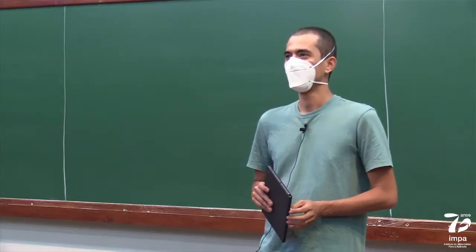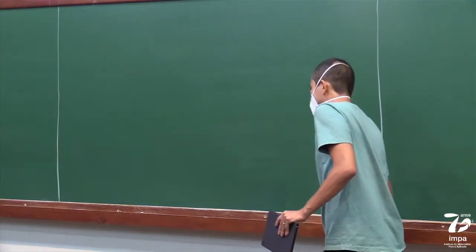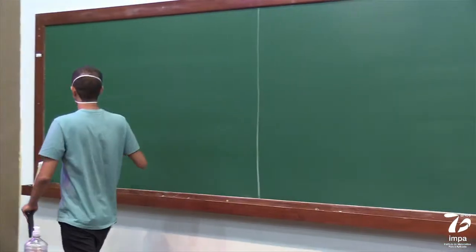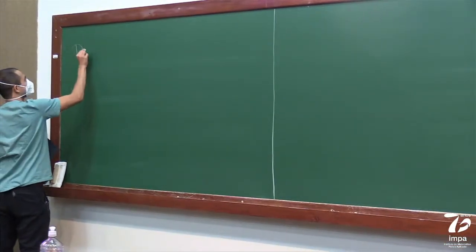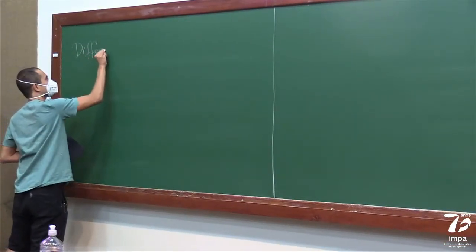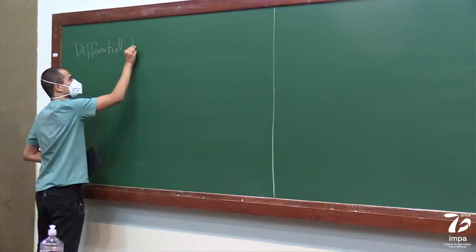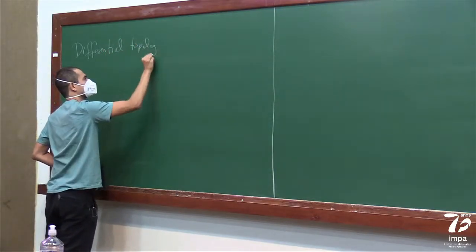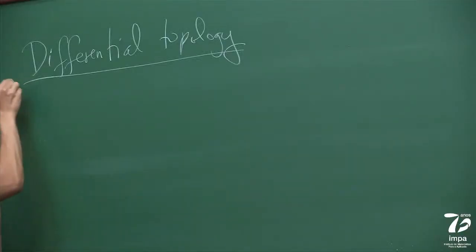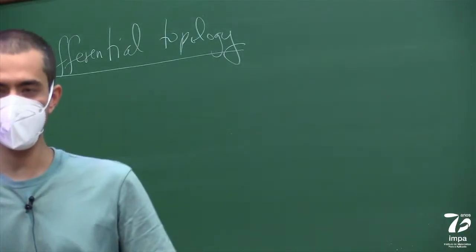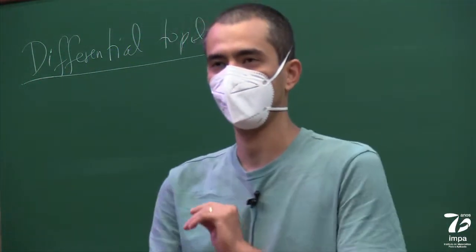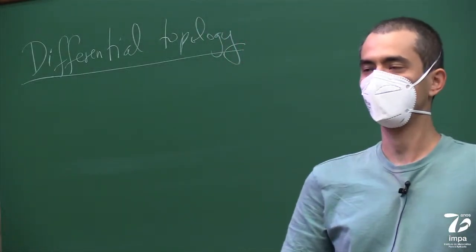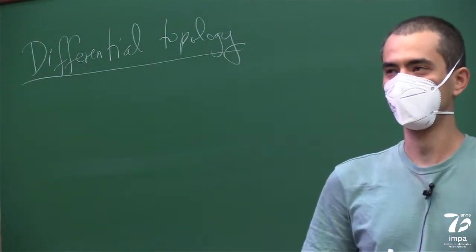All right, so this class is about differential topology. So before telling you about the administrative things, let me just say what the course is going to be about.